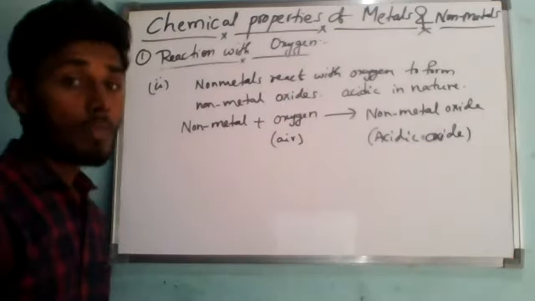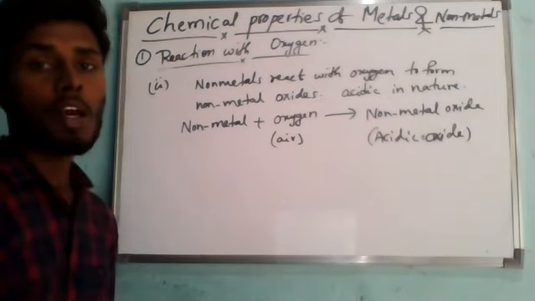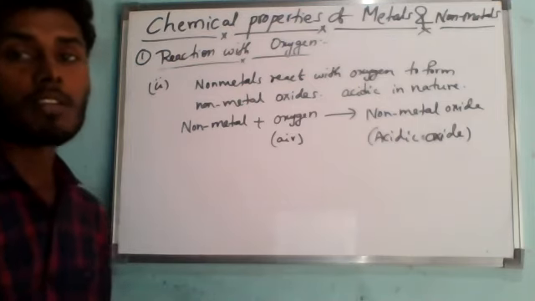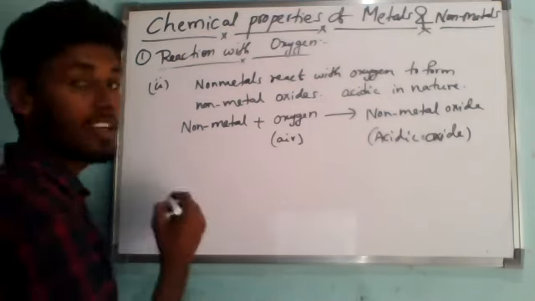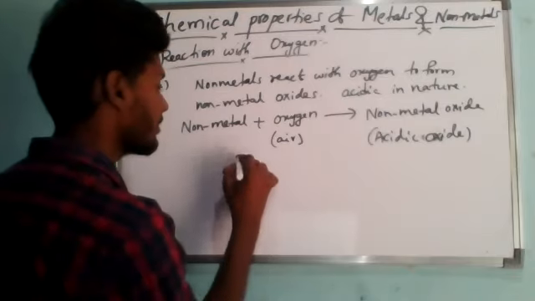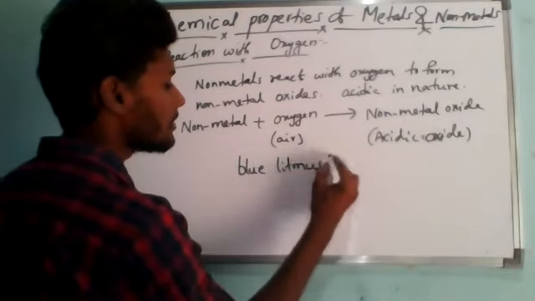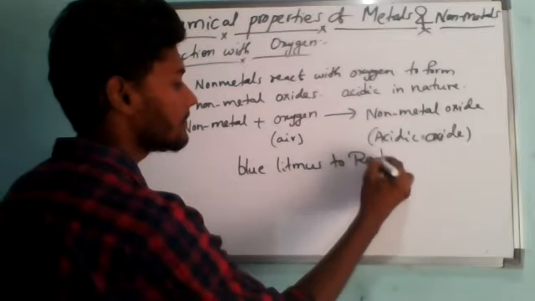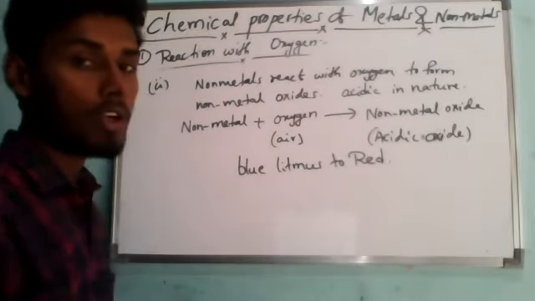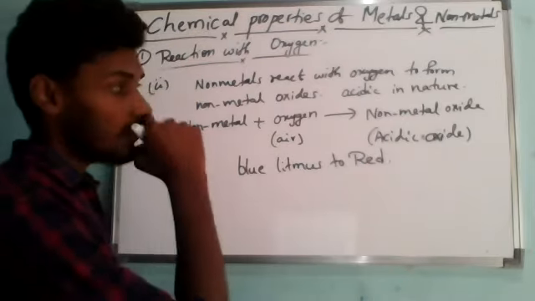So non-metals react with oxygen to form acidic oxides. Acidic non-metal oxides turn blue litmus to red color. So these are acidic oxides.